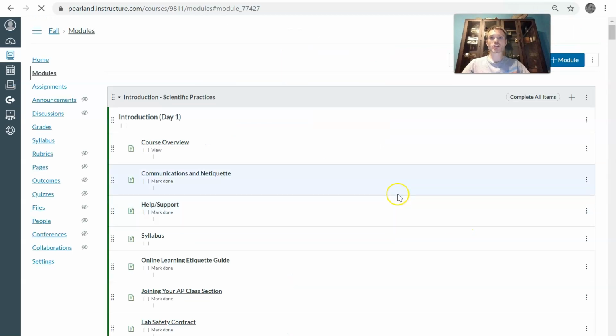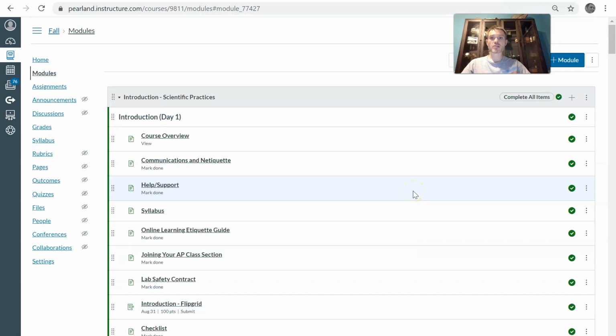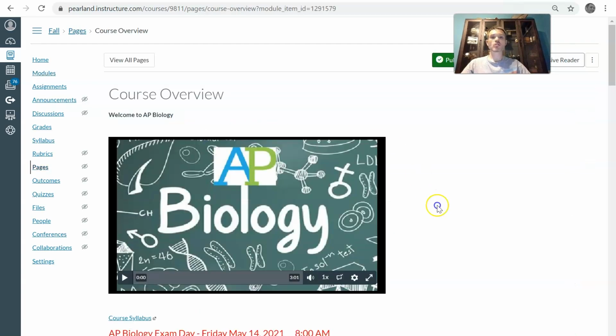When you click the introduction, you will see the Canvas pages, and most of you are well familiar with the Canvas pages right here. This is obviously my Canvas page, so it's going to look a little different than you, the student. But you'll notice here that we're going to start on day 1. So this is the course overview.